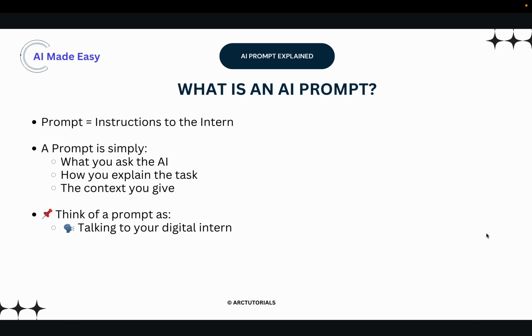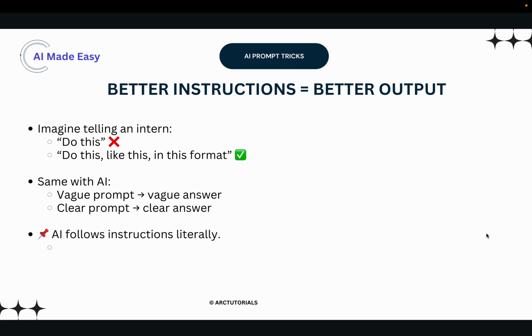So, what is an AI prompt? Prompt is equal to instructions to the intern. A prompt is simply what you ask the AI, how you explain the task, and the context you give. Think of it like you're talking to your digital intern. They need clear, crisp directions in terms of how to proceed further. So, better instructions equal better output.